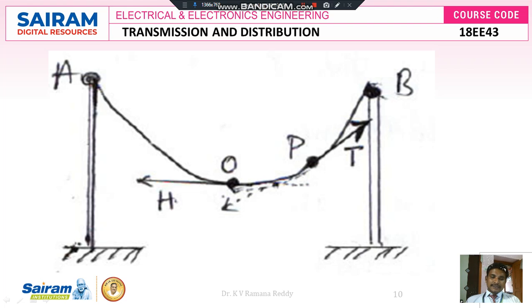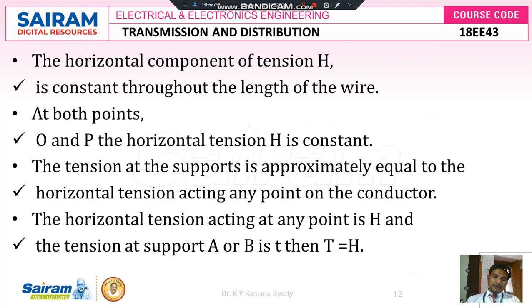In general, tension acts either in horizontal position or in vertical position. If you see here at point O, the tension acts in horizontal position, represented with the letter H here. And if you take point P, the tangent line can be drawn like this, touching the conductor at this point. Then this is the horizontal line at point P, and this is the horizontal case where the tension acts. Therefore, the horizontal tension acting at any point is capital H, and the tension at support A or B is small t, and capital T is approximately equal to capital H. Thank you.